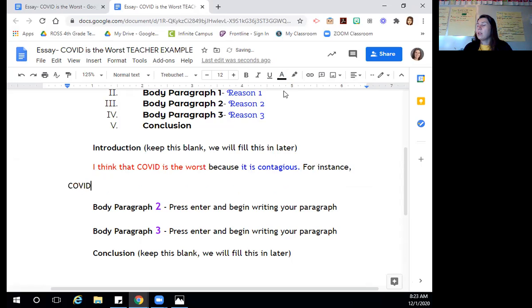COVID, and please notice that when it went down to the next line, it's not indented anymore. It's more to the left. That is okay. That is how this is supposed to go.